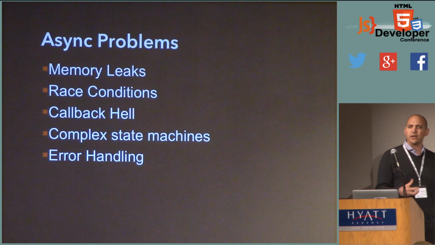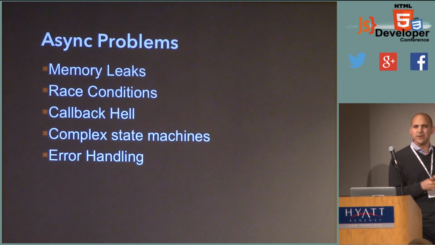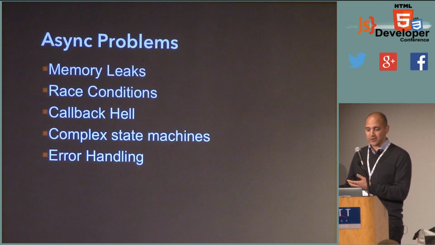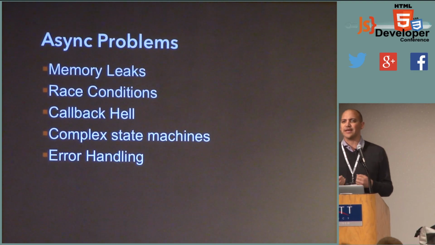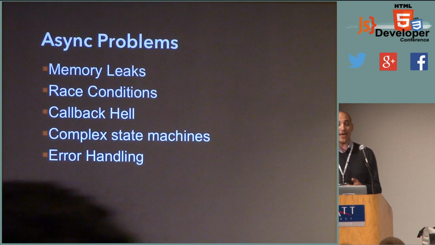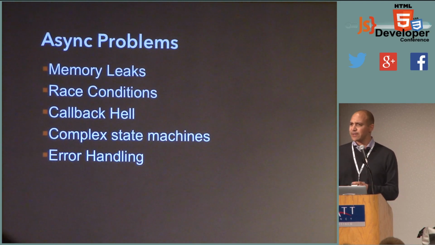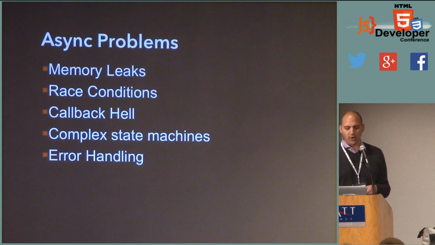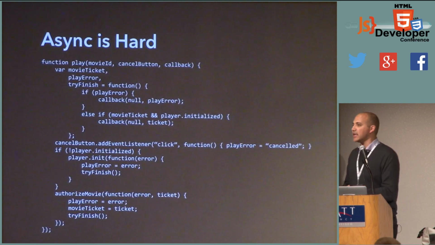So having to create a lot of state to coordinate what's going on, like how many requests do I have right now? And are they in a complete state or are they in an error state? Having to introduce a lot of extra state to coordinate concurrency. And error handling. Error handling is really, really hard when you start doing async programming. It's not like in synchronous programming with try-catch. And so let's take a look at an example of why async is so hard.